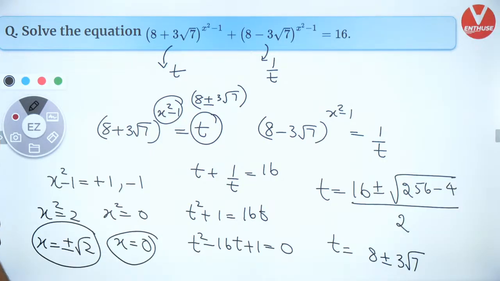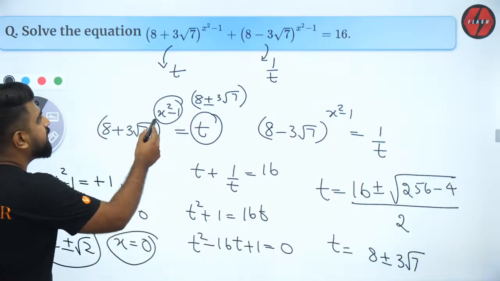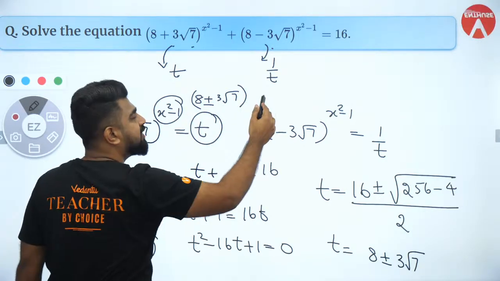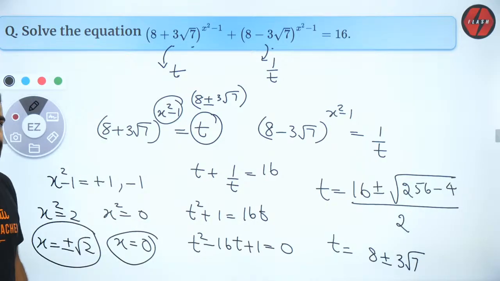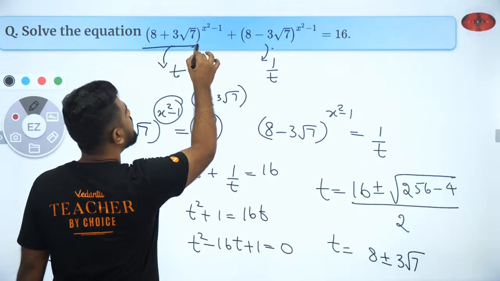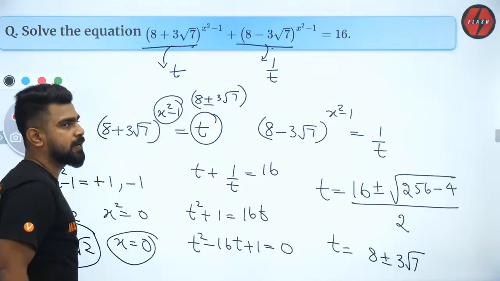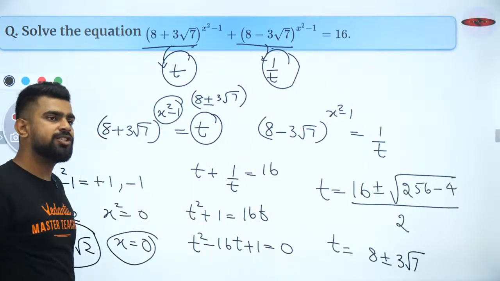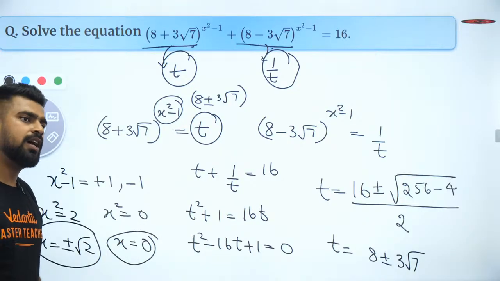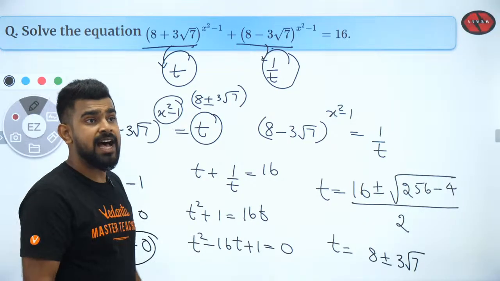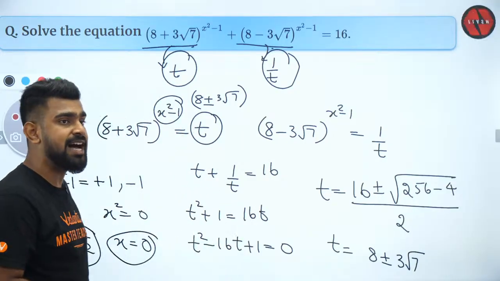Mr. Swag is asking, sir, I cannot understand that 1 by t step. Swag, I took this as t, na? This and this are reciprocals. I just proved it some time before that this and this are reciprocals. So if you take this as t, this will be 1 by t. Understood? Are you clear with it now? Exactly. The last step, Michael is asking. Michael, definitely I'll help you with the last step.